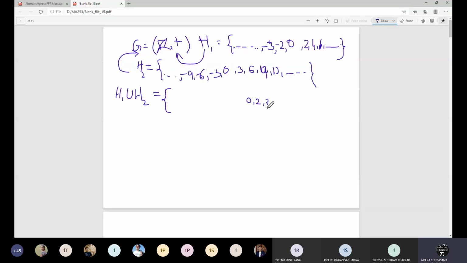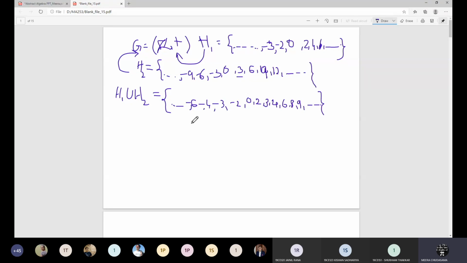Then 3, then 4, then 6, which is the common one. Then 8, then 9, and so on. On the left-hand side, the negatives: -2, -3, -4, -6, and so on. So this is what the union is.